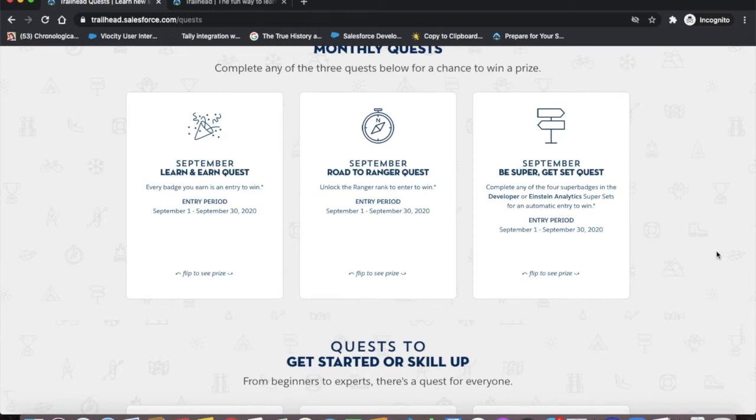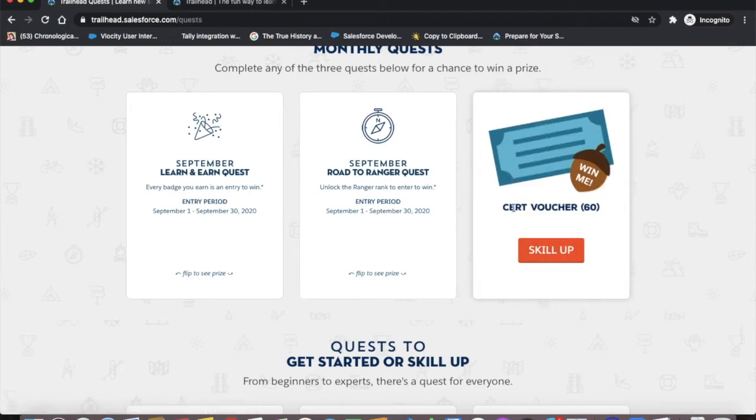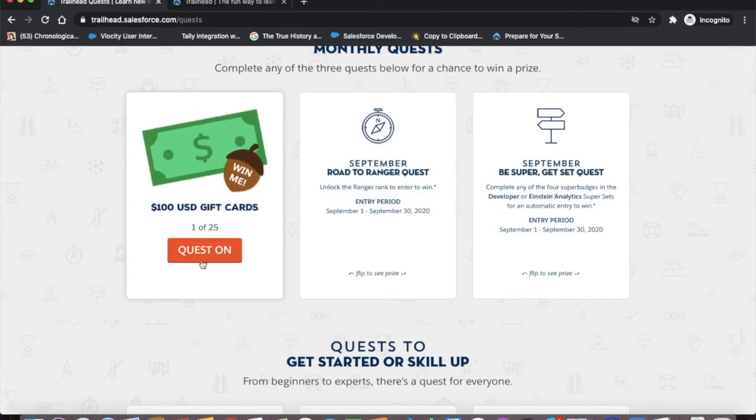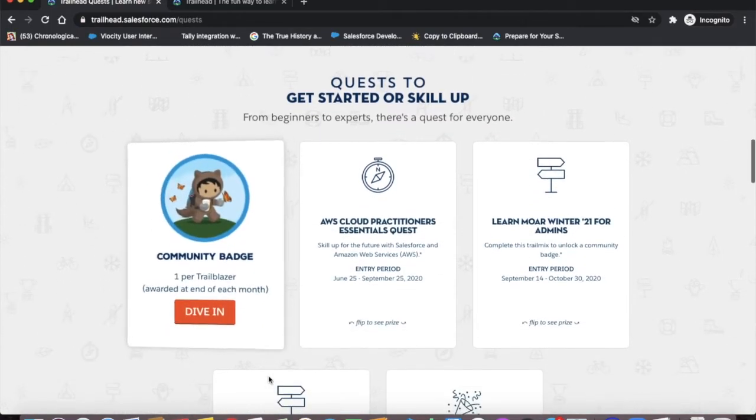So in the initial phase, it is very important to do the certification, and you can get it from Quest. You should try to complete one or two quests every month, and then you can post it on LinkedIn or somewhere. Then if you are lucky, you can get the voucher.